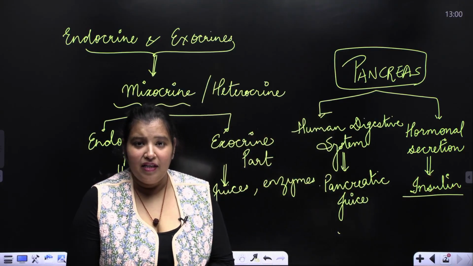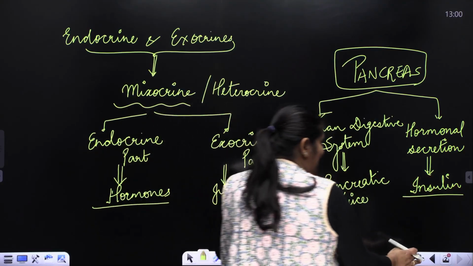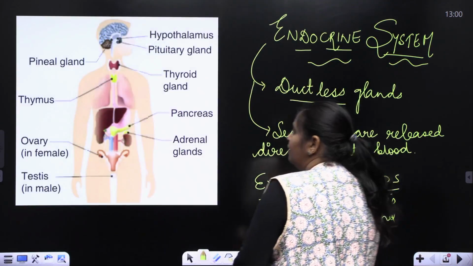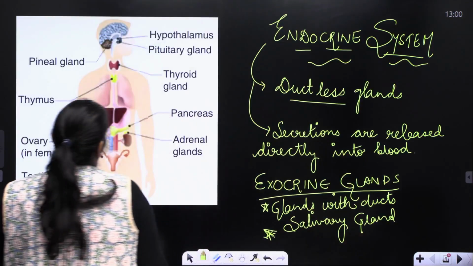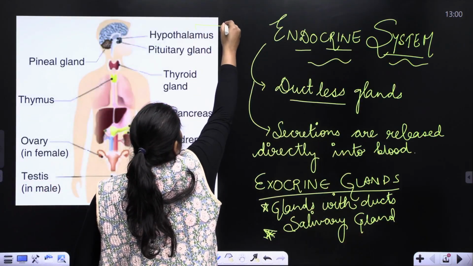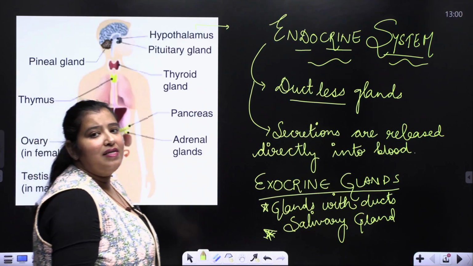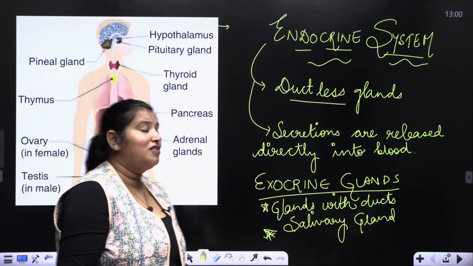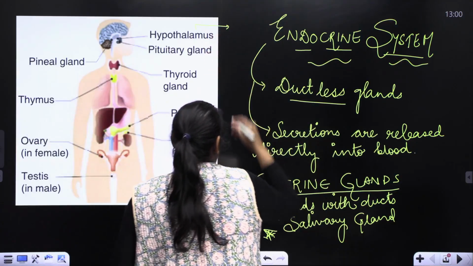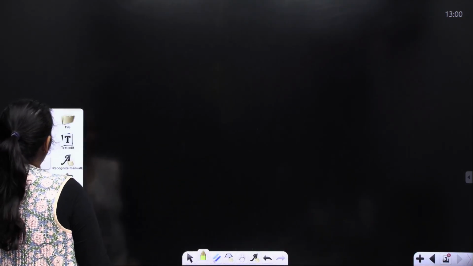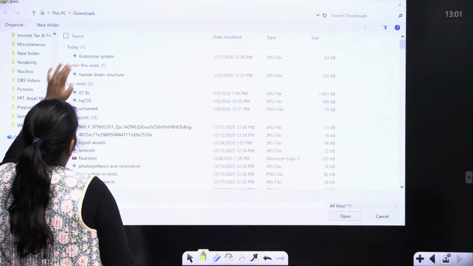I hope I'm clear. Now, let us come back and have a look at the names of the glands that we need to study. The first is the hypothalamus. Hypothalamus is called the master of master gland. I'll just take the same image here.